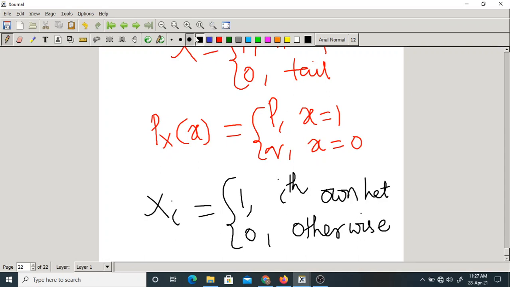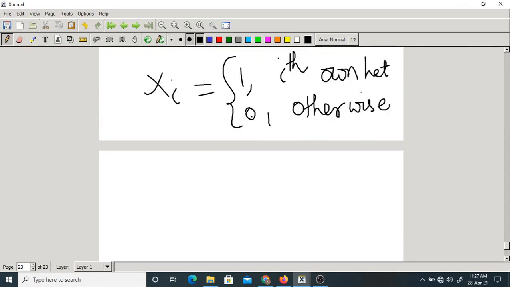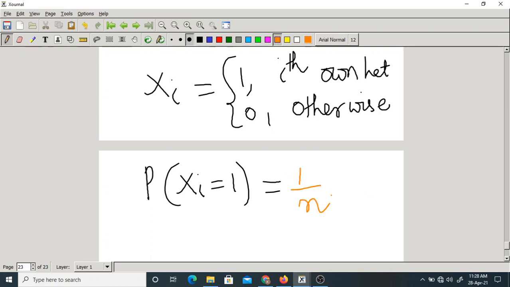So what is the probability of selecting your own hat? The probability that xi equals 1, which means the ith person selects his own hat. There are n caps, and among the n caps only one cap is yours. Obviously, you would select it with probability 1 over n.